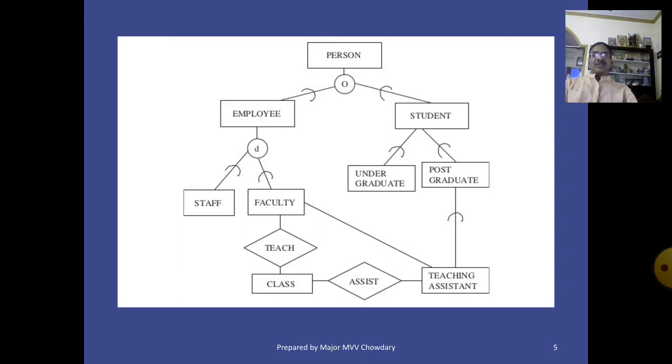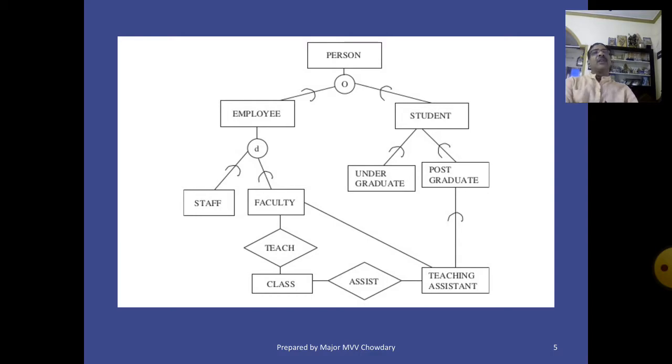Faculty teaches classes. Class is assessed by teaching assistant. These are all multiple inheritance. That means a staff has the attributes of employee and person. This is multiple inheritance.